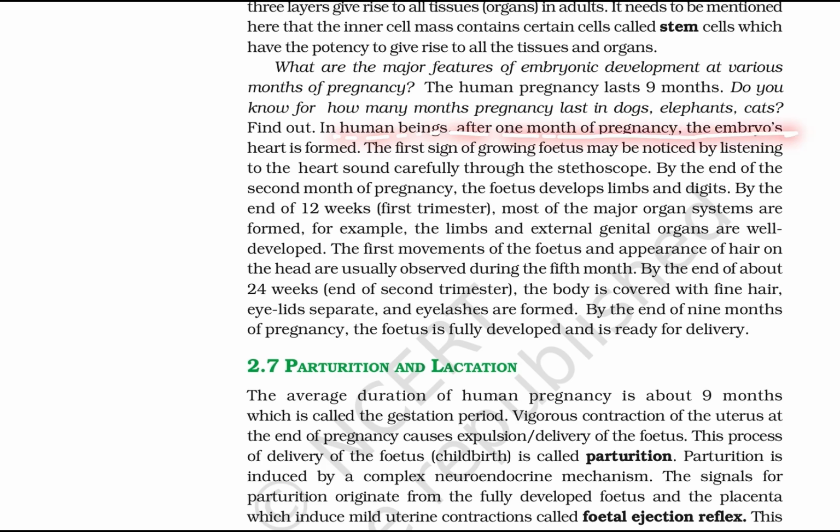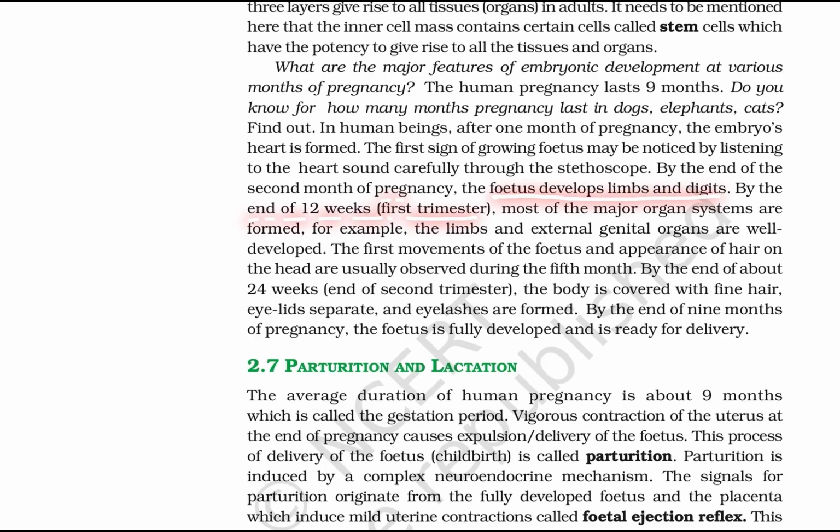In human beings, by the first month of pregnancy, the embryo's heart is formed. This first sign of the growing fetus may be noticed by listening to the heart sound carefully through a stethoscope. By the end of the second month of pregnancy, the fetus develops limbs and digits.